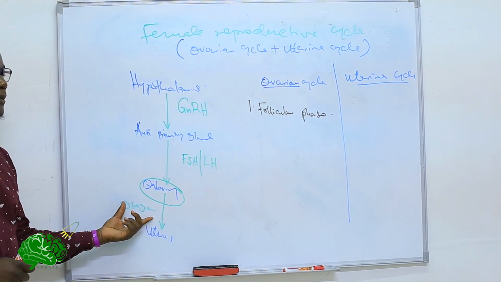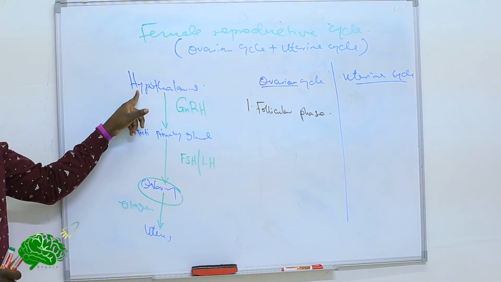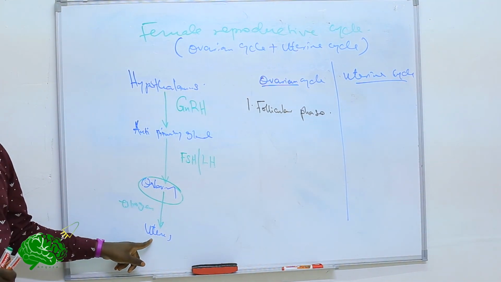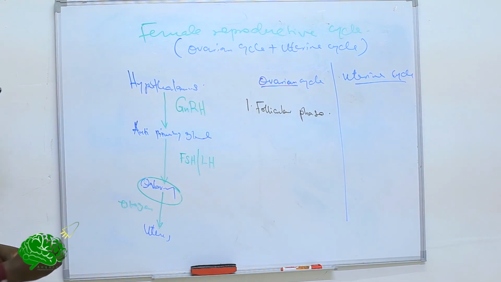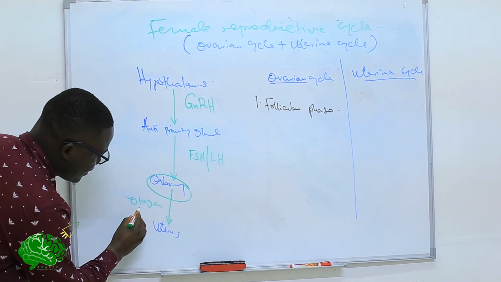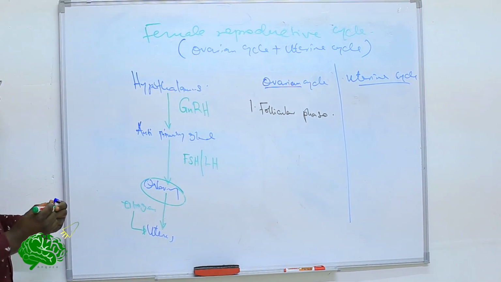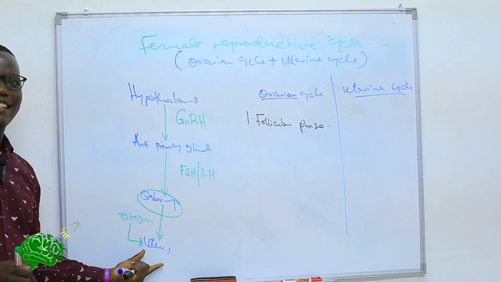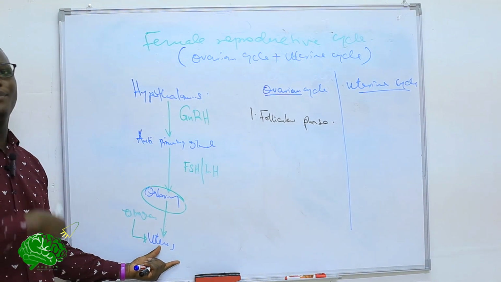This estrogen has an action, one, on the hypothalamus, and two, on the uterus. Let me start with its action on the uterus. This estrogen goes to the uterus. And what does it do to the uterus? It begins to stimulate the endometrial lining of the uterus to begin proliferating.